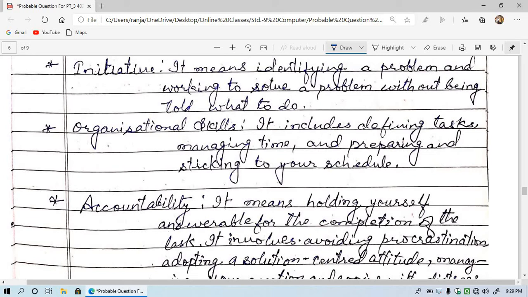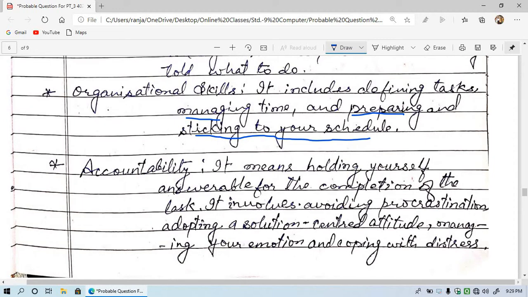Organizational skill. It includes defining tasks, means arranging things, managing time, and then preparing and sticking to your schedule. Means being responsible by managing time and then preparing and sticking to the schedule, whatever is made or defined. And the last one is accountability.